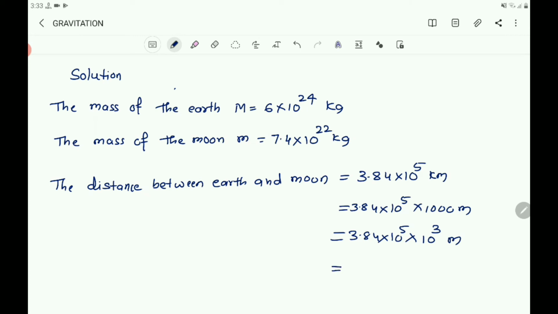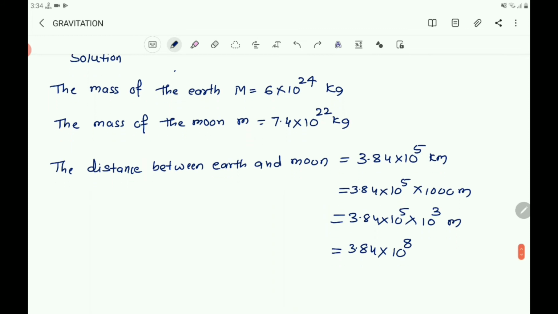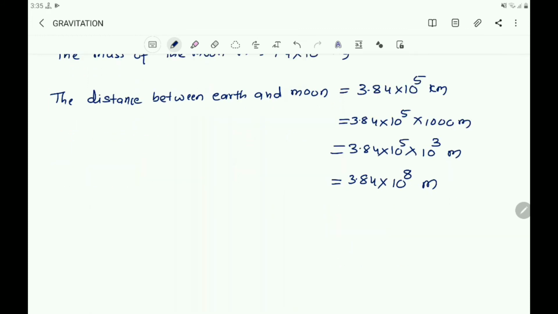Then you can write it is 3.84 into 10 power 5 plus 3. 5 plus 3 is 8. If you use the law of exponents, a power m into a power n equals a power m plus n, 10 power 5 into 10 power 3 equals 10 power 5 plus 3, that is 10 power 8 meter.